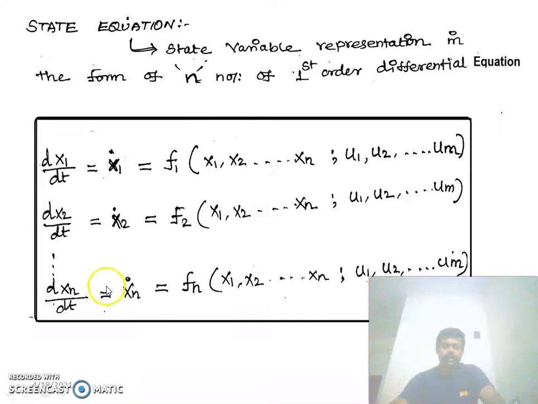Similarly, dxn by dt is nothing but xn dot is equal to fn of x1, x2 up to xn comma u1, u2 up to um. This is nothing but state equation. What is state equation? Representation of state variables in the form of n number of first order differential equations is called state equation.